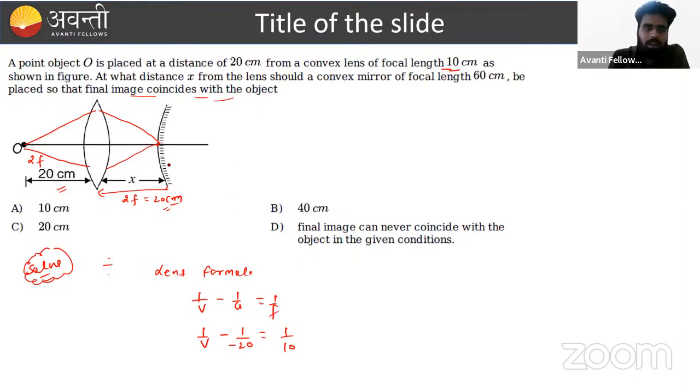In this case, if we put this mirror at x equal to 20 centimeter, then the same ray reverts back its path and forms the final image at y, because this is incident on the pole.